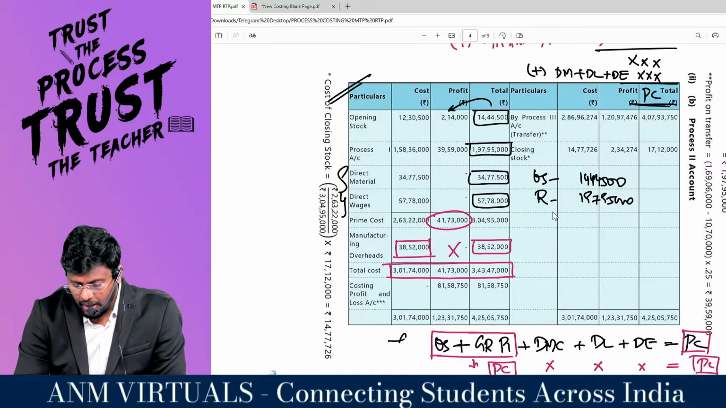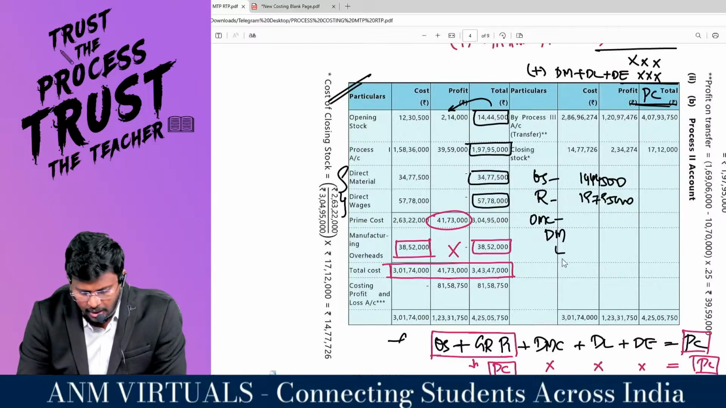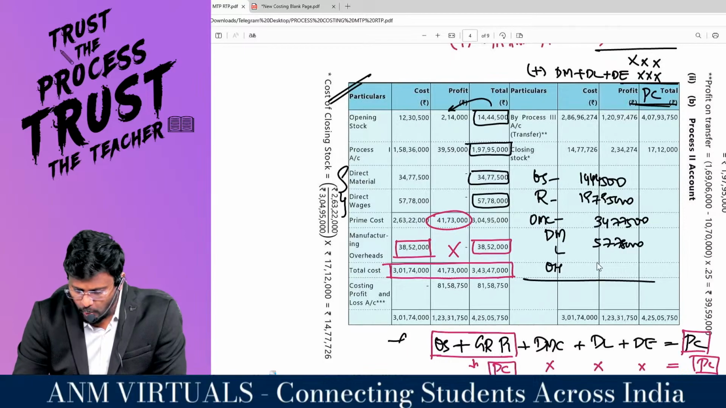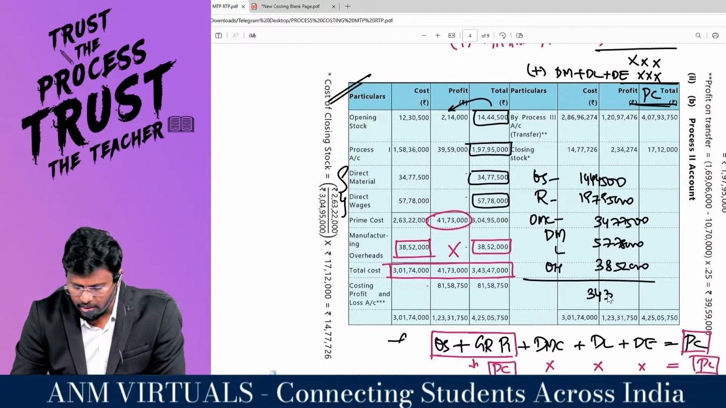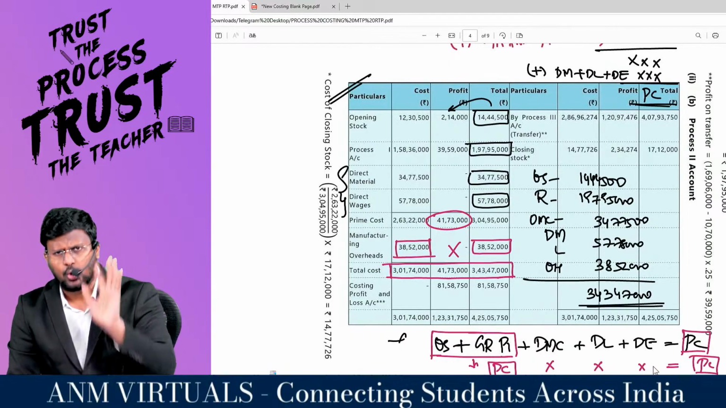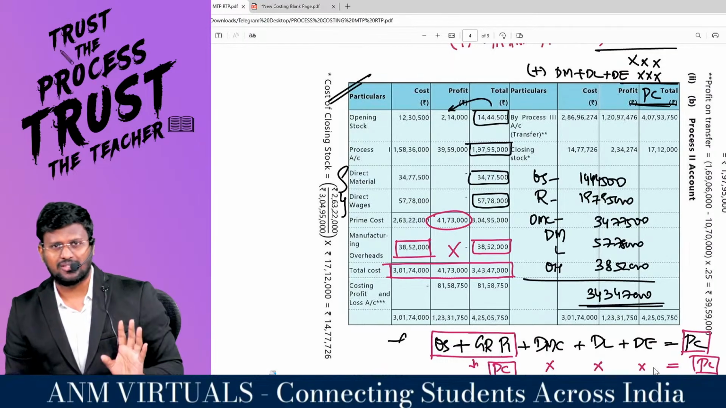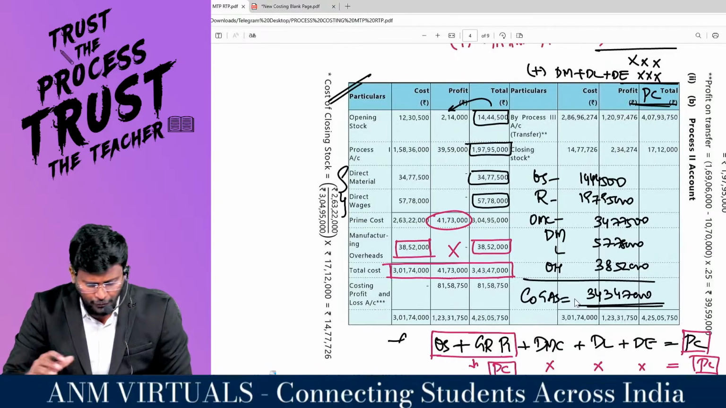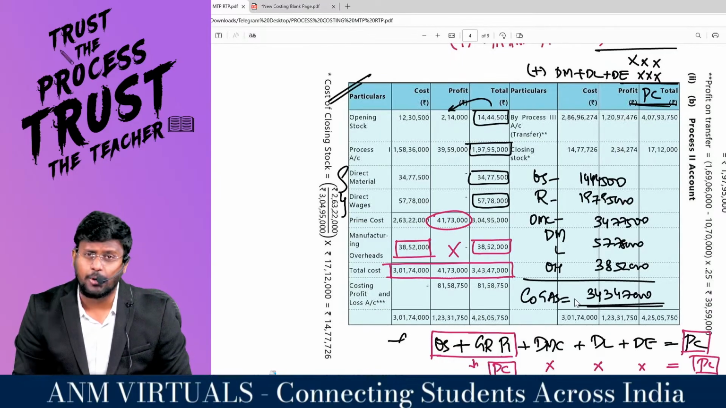So, my dear lovable students, 1 crore 97,95,000. Now, own manufacturing costs such as material, labor, you will be having overhead. If you add the material of 34,77,500, labor of 57,78,000, and manufacturing overhead of 38,52,000, you are getting 3 crore 43,47,000. This is the maximum goods you can transfer to the next process. This is the cost of goods available for sale according to process number 2.